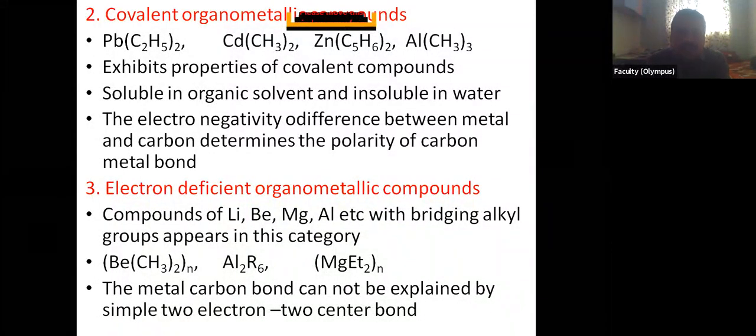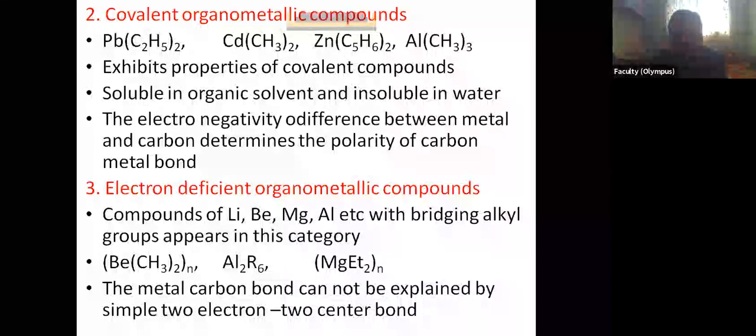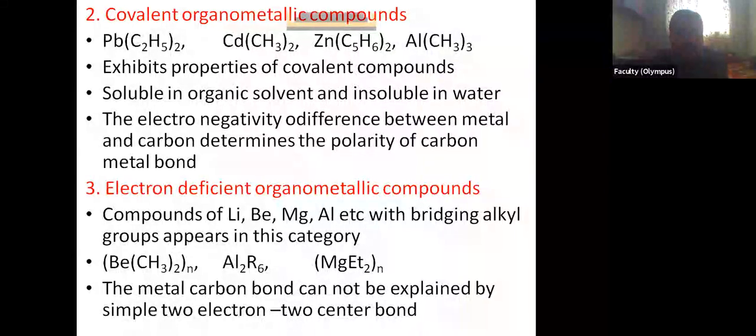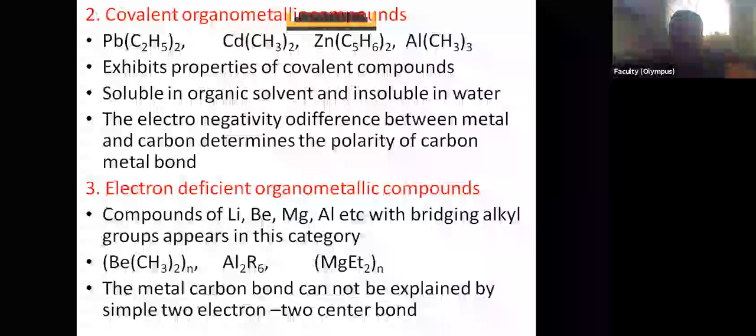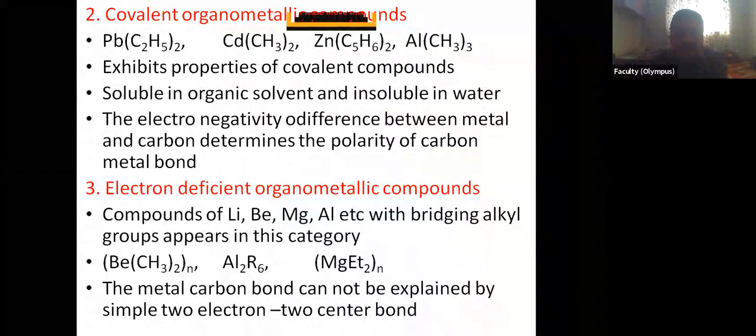What are these electron deficient? What are the electron deficient compounds and what are the electron rich compounds? When we say the compound is electron deficient, they must have a shortage of electrons. They do not complete their octet. Such compounds are called electron deficient compounds.